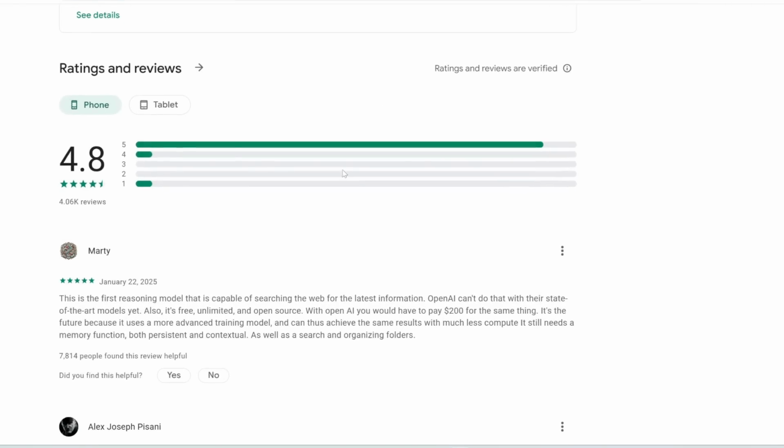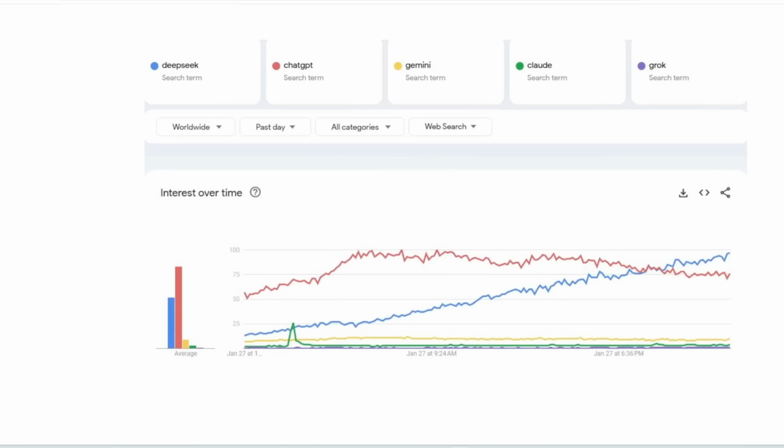And the reviews were overwhelmingly positive. And if you look at Google Trends, this is the first time ever that another AI product has surpassed ChatGPT. The fact that the search volume of DeepSeek, which is the line in blue, has shot up so quickly in only just a few days is also absolutely insane.